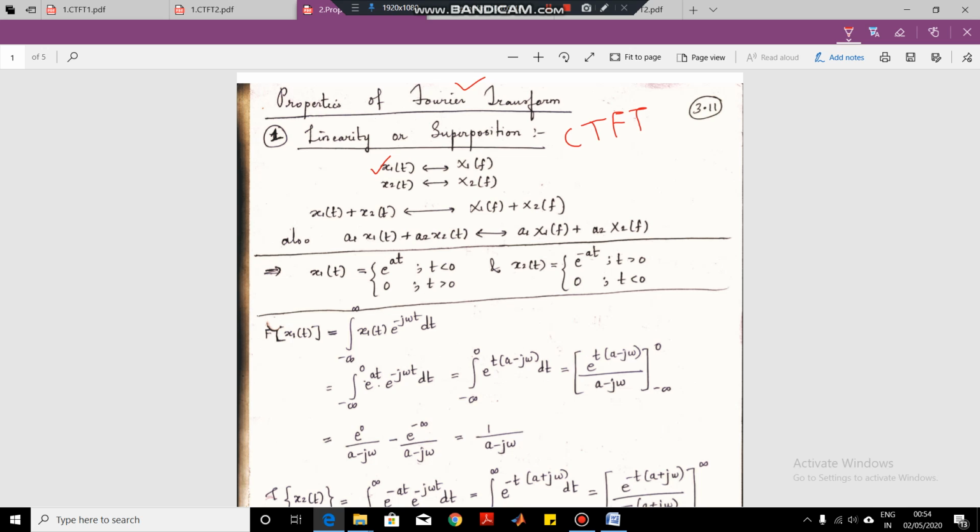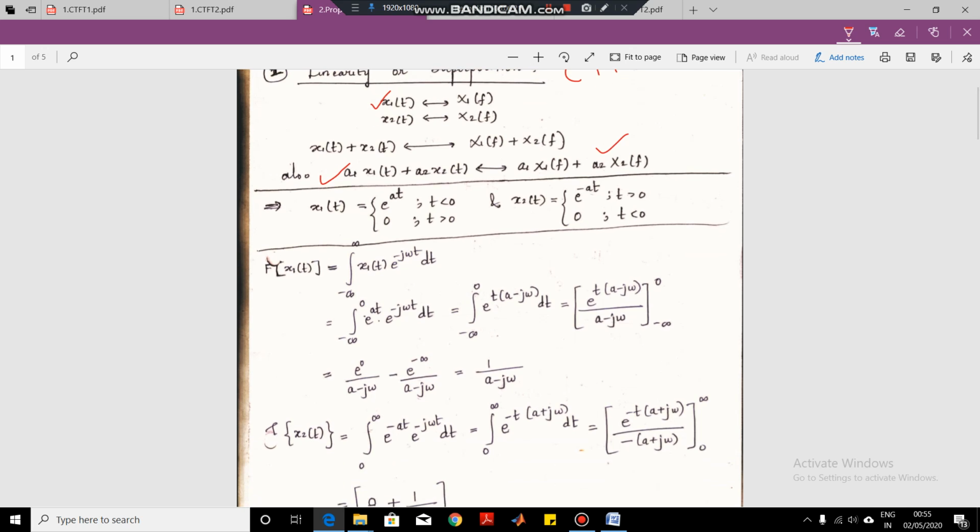Now the first property is called the linearity property. In the linearity property, if we take the linear combination of the time domain signals, where a1 and a2 are constants, then we get the linear combination of the transforms. This is the superposition principle. That is, the linear weighted sum of the inputs produces the linear weighted sum of the outputs. So when we take the linear weighted sum of the input signals, their transforms will also have the linear weighted sum output. Now this can be verified by an example.